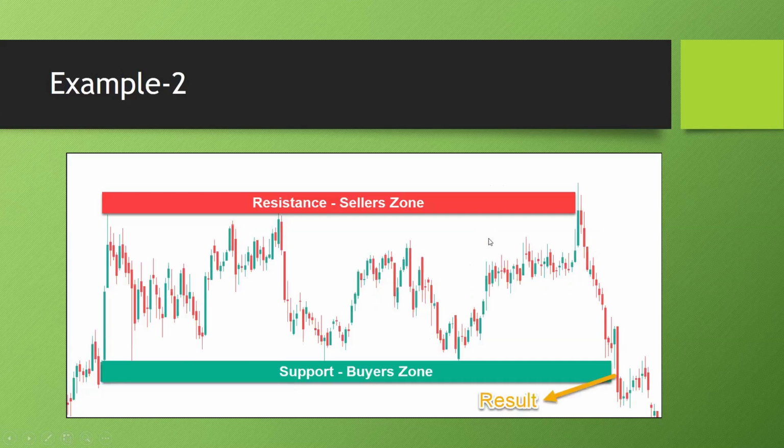So this is example 2. Can you see once again the script is in a complete sideways zone, isn't it? And this is a support, which is nothing but a buyer zone, and this is a resistance, which is nothing but a seller zone. Can you see a clear case of rejection here? Price tried to break this level, but this is a clear case of false breakout. So one can take a short trade below this candle, keeping a stop loss above this, and they can target the first layer of the support. Don't wait until price reaches here, you can exit here.